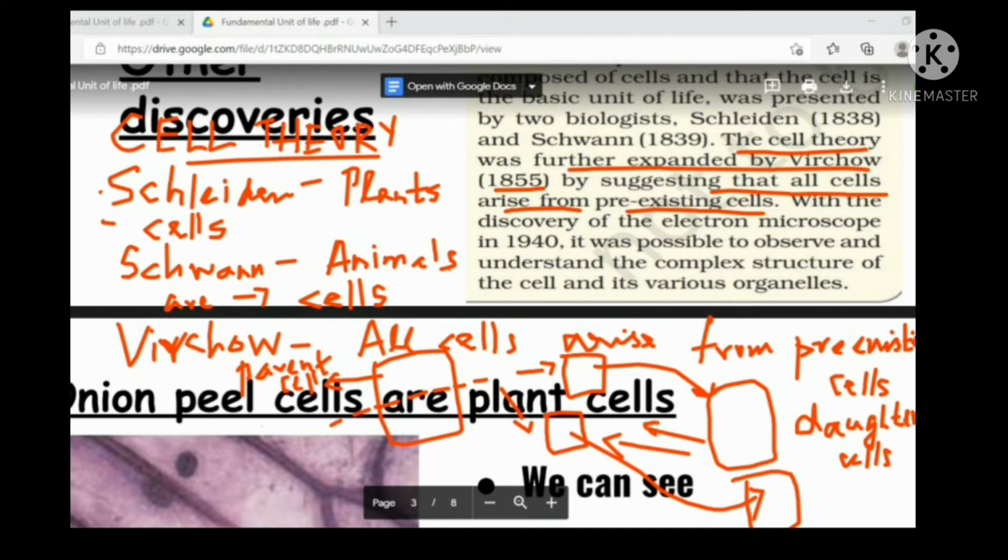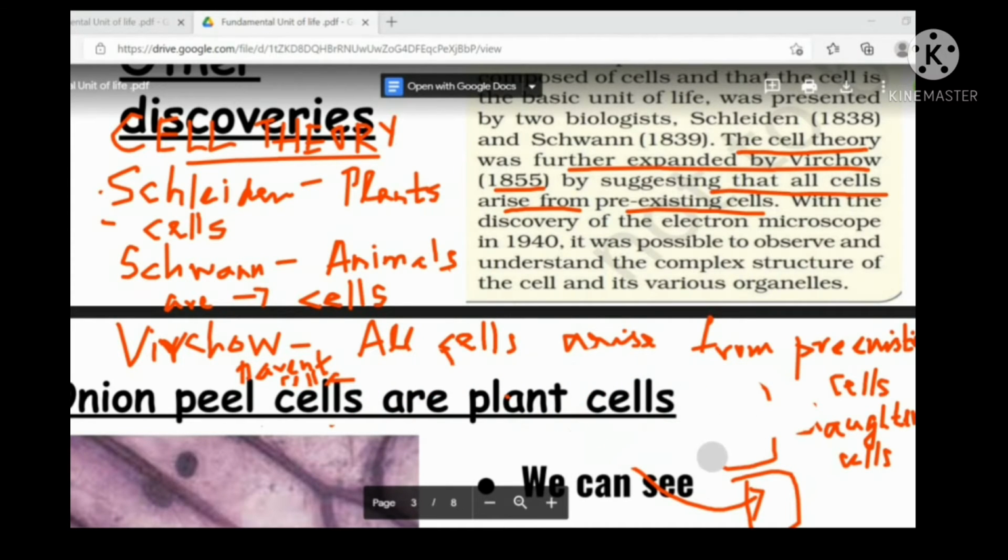We came from our parent cell. That is the meaning of what Virchow told. All cells arise from pre-existing cells.